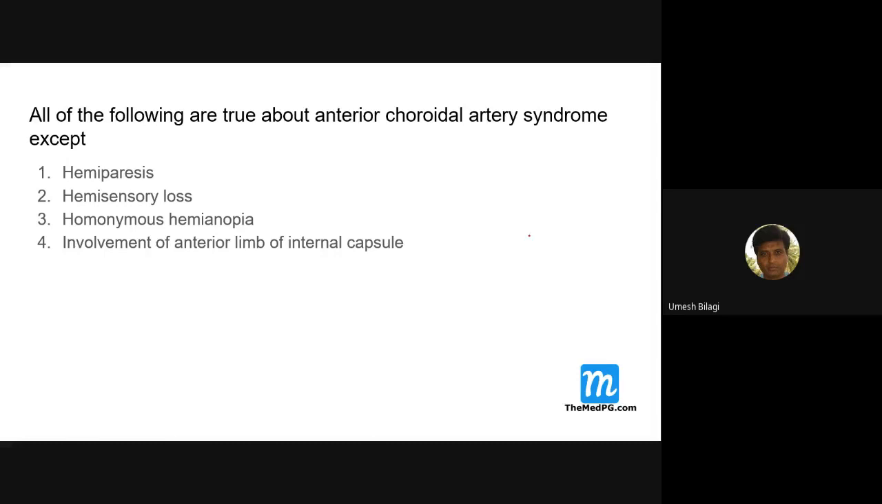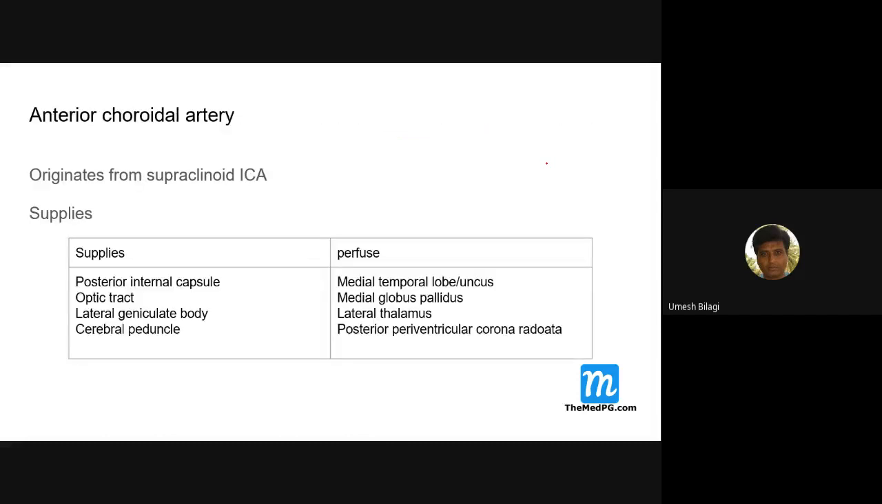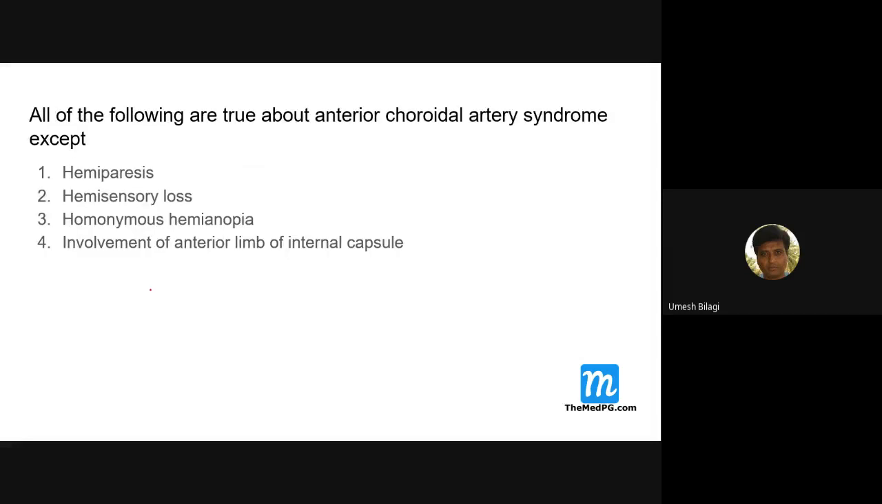We'll discuss this artery first. What is it? The anterior choroidal artery arises from which artery? The internal carotid artery, supraclinoid part. The ICA comes to the brain, goes into the cavernous sinus, comes out at the supraclinoid part. It gives the anterior choroidal artery branch. It is a branch of the internal carotid artery. You have to remember, they can ask you these questions. And it supplies, see here, the posterior limb of the internal capsule, not the anterior limb.